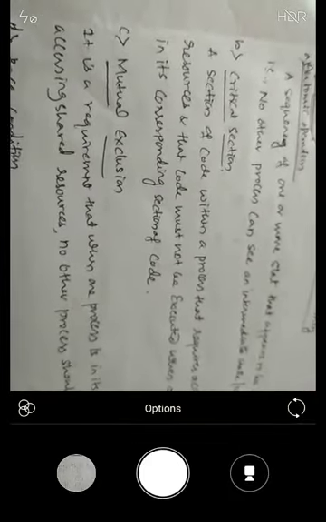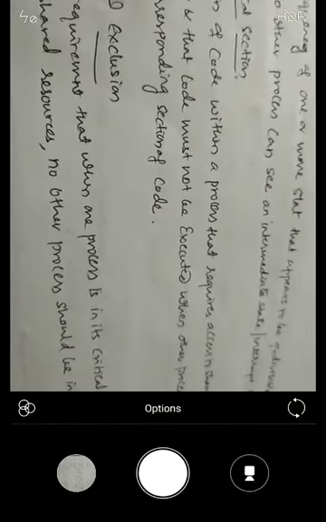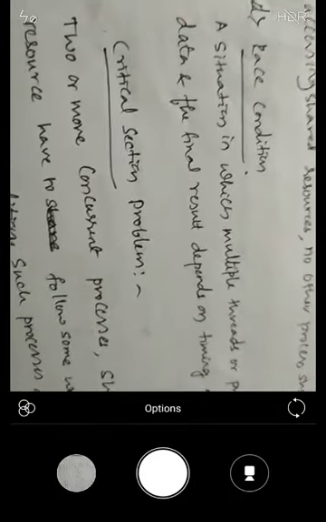The third key term is mutual exclusion. In order to achieve the critical section, we require mutual exclusion. Mutual exclusion is a requirement that when a process is in the critical section, accessing shared resources, no other process should be in its critical section. Every process may need to be in the critical section because it wants to access common shareable resources. When such resources are being accessed by one process, others should not try to access them. For example, consider there are 7 to 8 processes and there is only one printer.